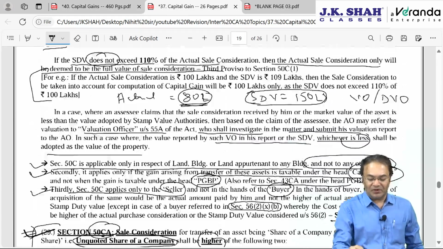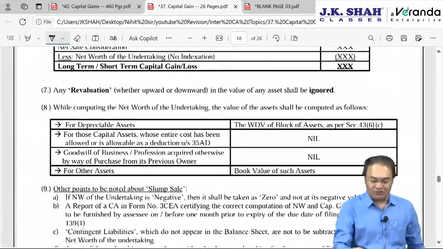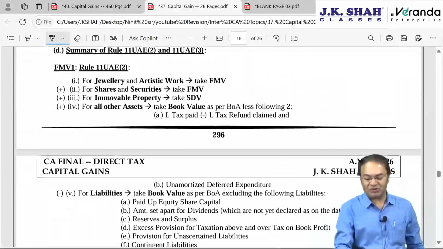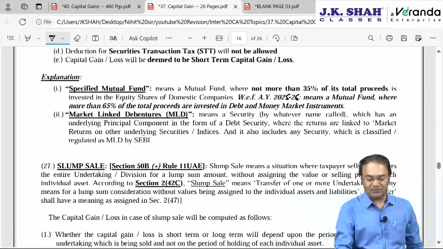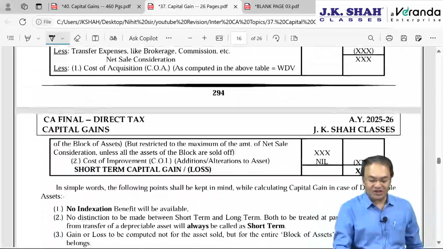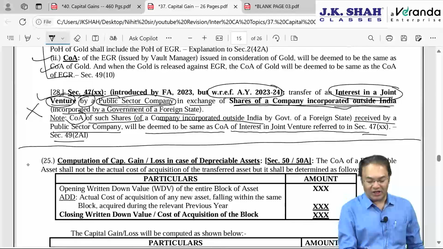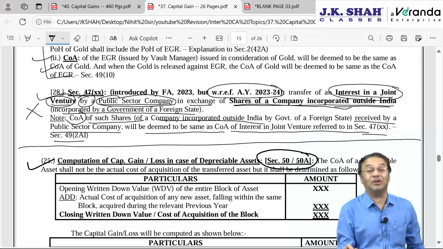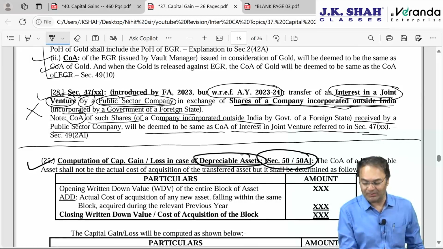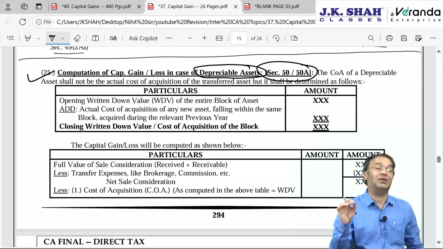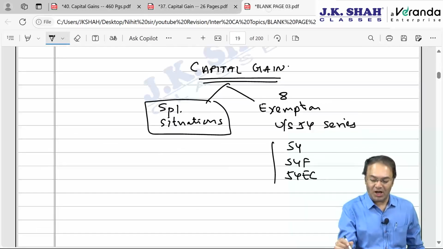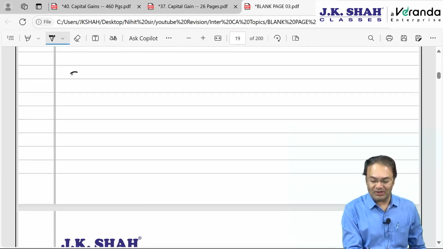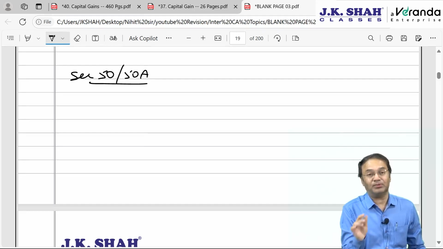Let's proceed further. Going back to the first situation, which is randomly picked up, some small situations to cover up our part 2. Now the first situation is about section 50 and 50A. Computation of capital gain in case of depreciable asset. What is depreciable asset? Depreciable asset means that asset on which depreciation is allowable, whether claimed or not claimed. It's very simple how to compute. So in case of depreciable asset, section 50 read with section 50A is very simple.